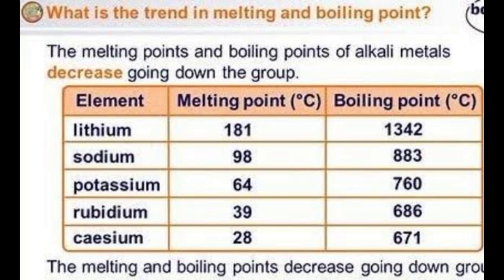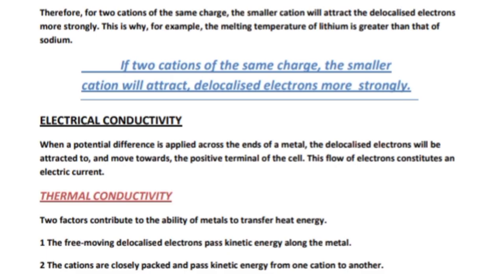Now, the smaller the radius is, the greater the charge density will be. Also, the stronger the attraction of the delocalized electron will be. Therefore, for two cations having the same charge, the smaller cation will attract the delocalized electron more strongly. That is why we can say that the melting point of lithium is greater than that of sodium, because the charge to mass ratio of lithium is bigger than that of sodium.